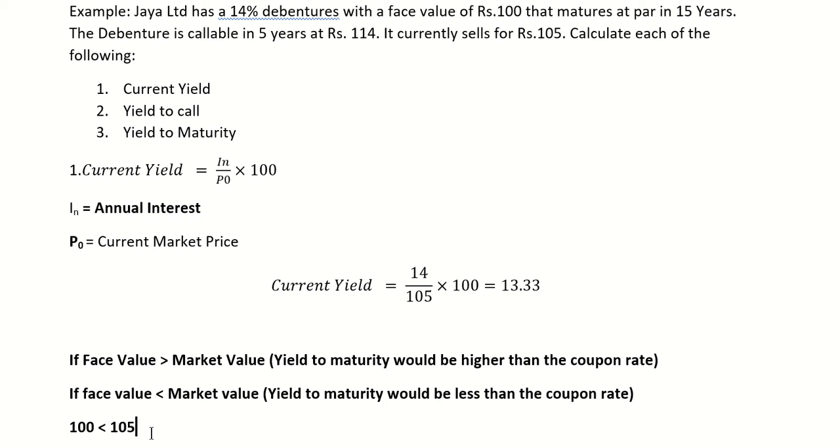Ideally they should have got more interest, like 14% of 105, that is 14.7, right? But they are getting only 14 rupees, so they are getting less. That's why yield to maturity or yield to call would be less than the coupon rate, that is 14%, because the market value is more.